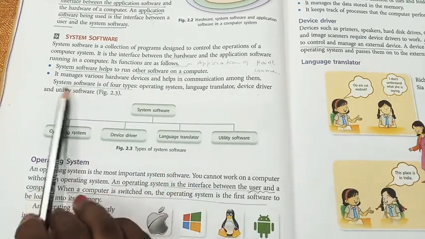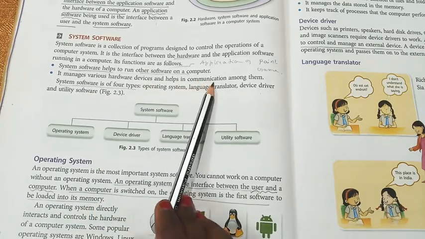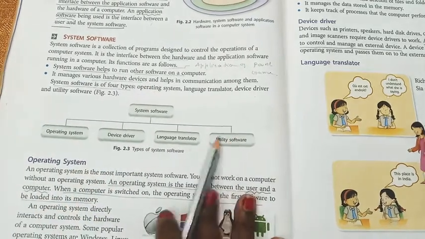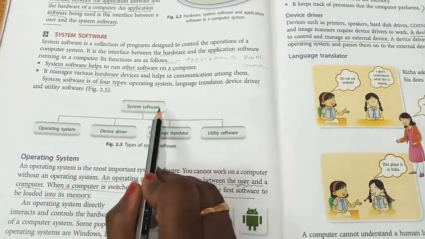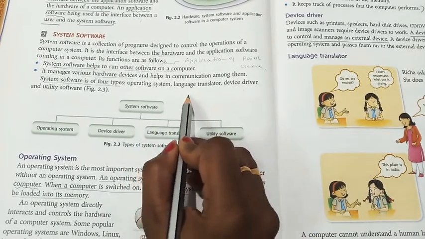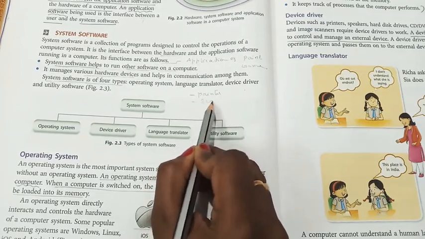Okay, then the next point is: it manages the various hardware devices and helps in communication among them. Yes, it manages various hardware devices. If you want to take a print, hardware devices means the computer can also adopt different devices, maybe a printer or scanner.